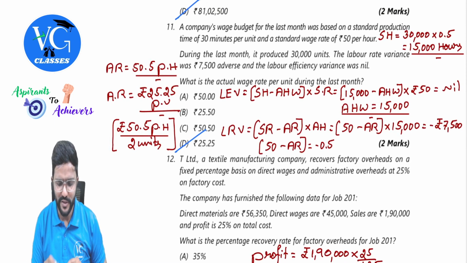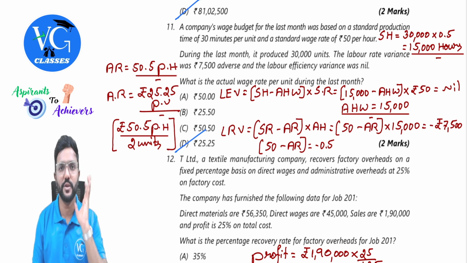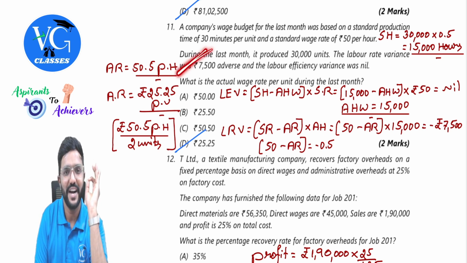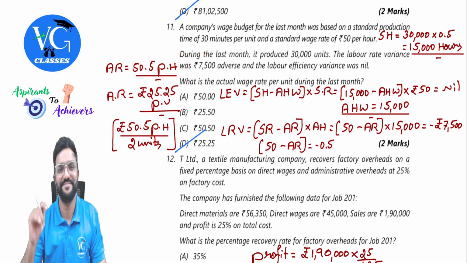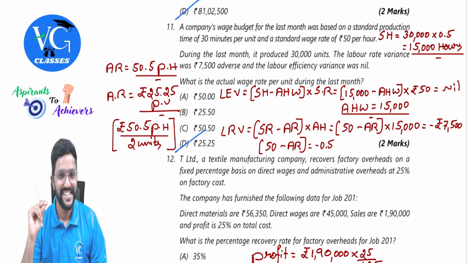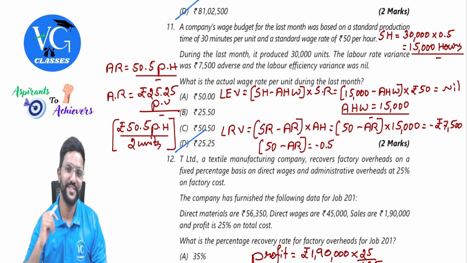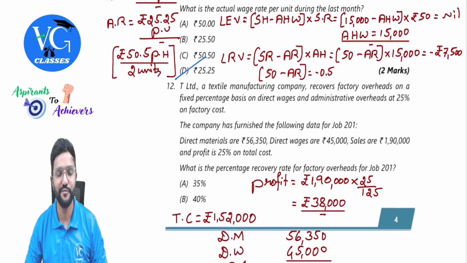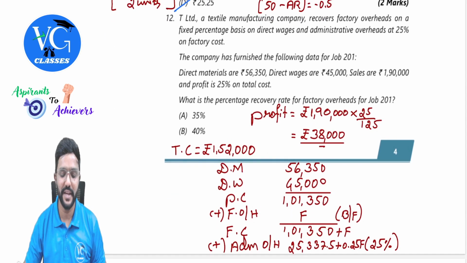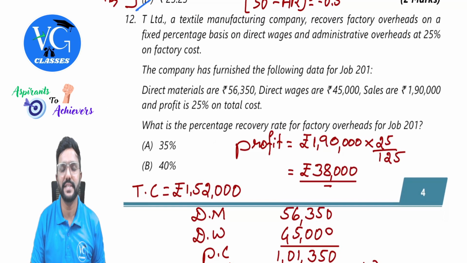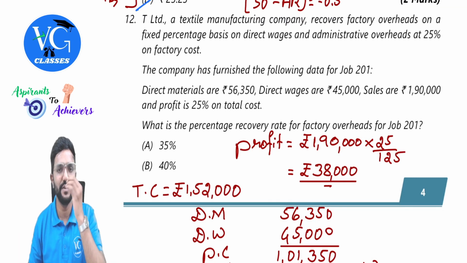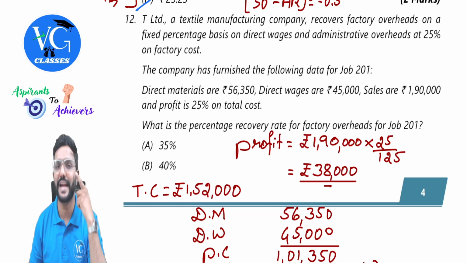Got it? Most of the students who know this topic would have done till here and selected that as the option. We'll move forward because in any labor rate variance calculation, we use rate per hour, whether it is standard rate or actual rate.